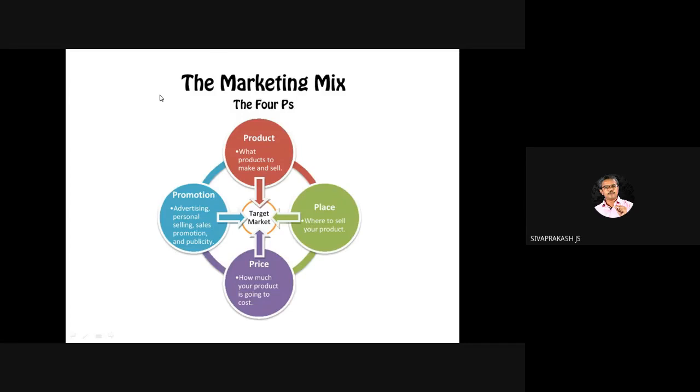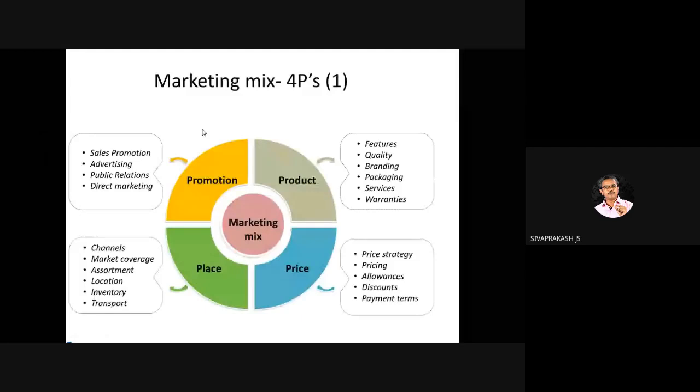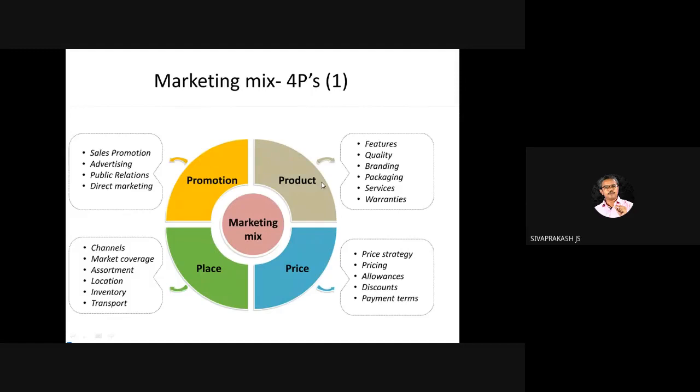And promotion, and price, how much the cost is going to be. Here, what are the elements of each P? Please get to know this. Everybody must be knowing this. If not, please get to know. In exams they give matching questions on the product mix and the promotion mix, and the options will be confusing. Even if you do not know this fully, by seeing the options you will get to know the answer during the exam. That is marketing mix.